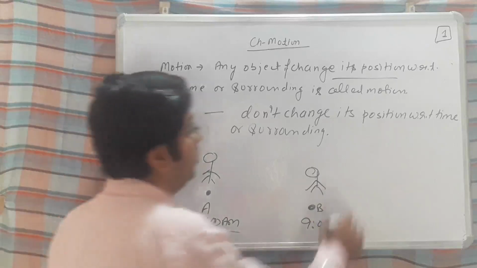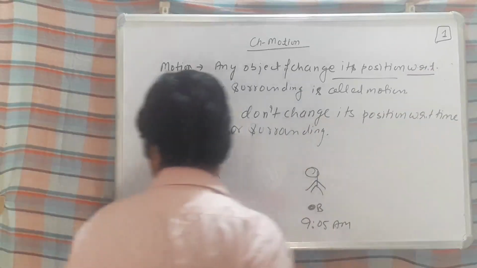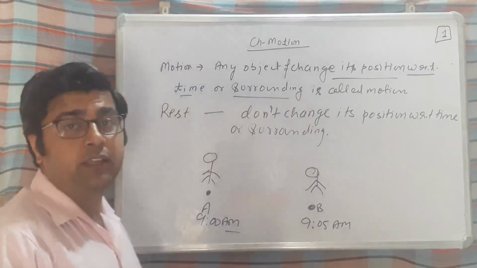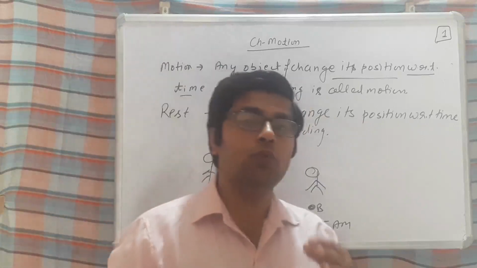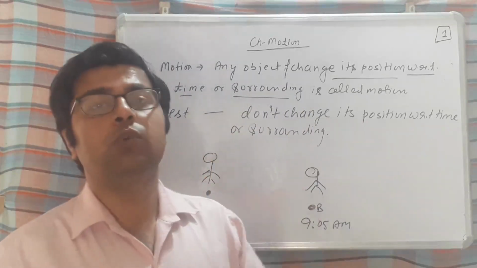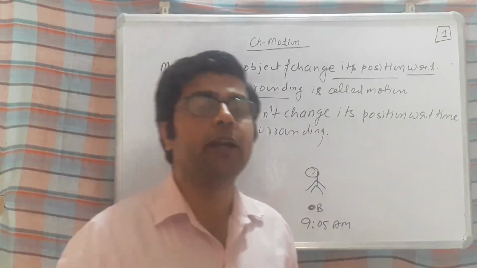ठीक है ना? So now beta, I just told you a phrase, with respect to time or with respect to surrounding. It means we have to measure the position of an object with respect to a reference point, a particular point.